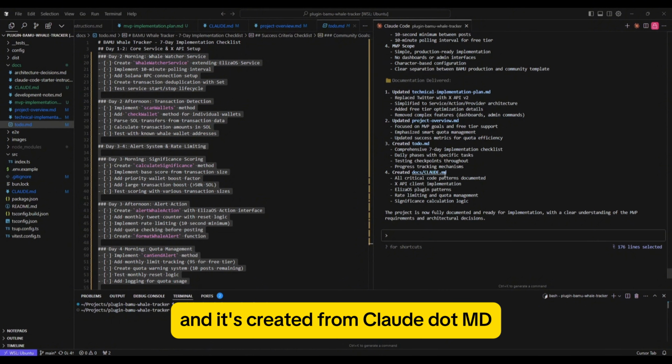And it's created claude.md. This is a file that already existed, but it's again updated that and added to it based on our prompt. The project is now fully documented and ready for implementation with a clear understanding of the MVP requirements and architectural decisions. So it's understood the prompt, it's executed on everything, and now we've got a really strong foundation to start from.